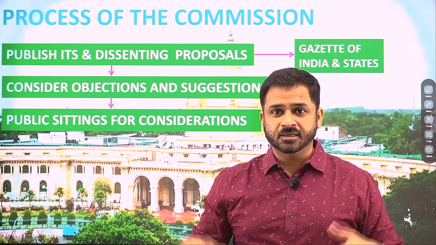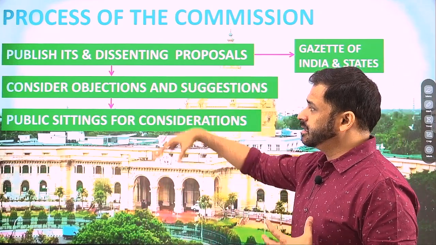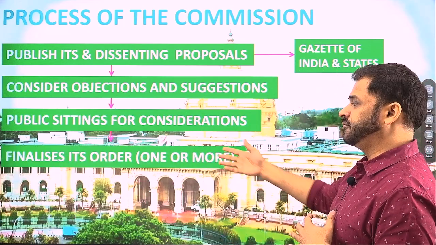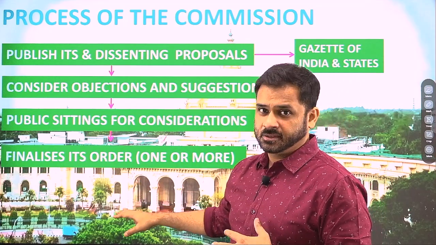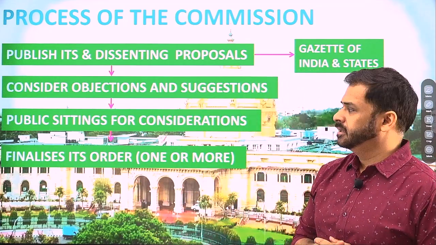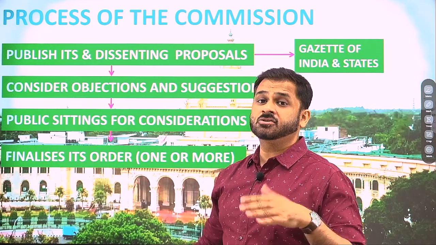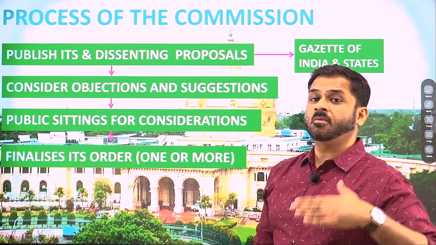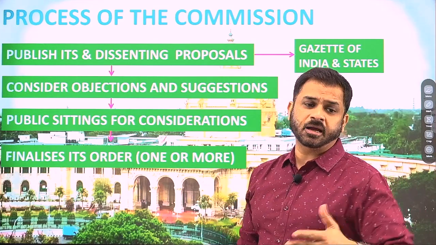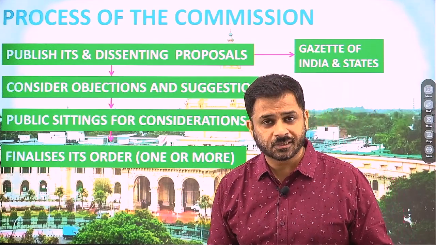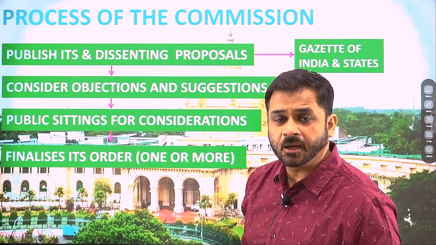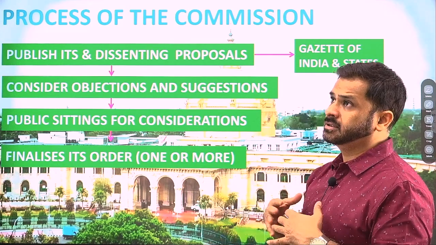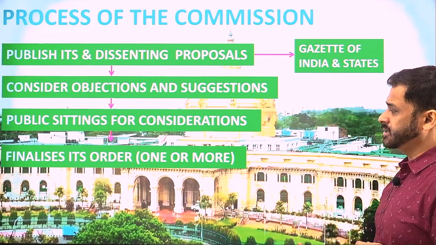These aspects are considered, and when everyone is heard and all the objections, suggestions, inputs and feedback are taken, then the final draft will be prepared, right? That means readjustments in the draft will happen, and it will finalize its order, meaning its draft will be ready. This will come as an order. It may be in the form of one or more orders, maybe one for the Lok Sabha and the rest for the state legislative assemblies, or maybe different orders for different states. So it can come up with one order or many orders. Overall, the delimitation draft will be ready.